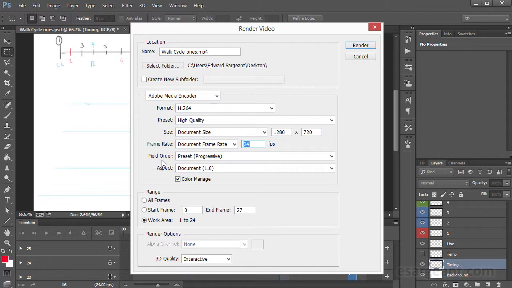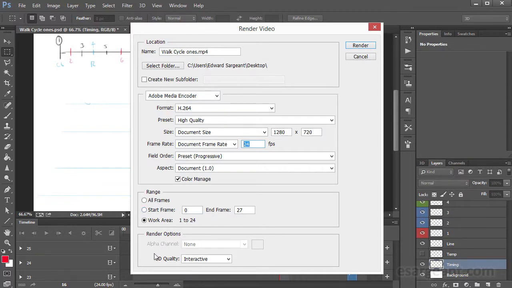Field order is not an issue because this is progressive, it's frame by frame. There's no interlacing here. An aspect ratio, I'm going to leave this at 1 because it's square pixels for screen output on a computer. So at that point you can set your range, and I'm going to set mine to work area, which is what I looked at just now, not including that last frame. If you're confident that what you have is everything you need, then you can just select all frames, or you can even put in a range here if you want to.